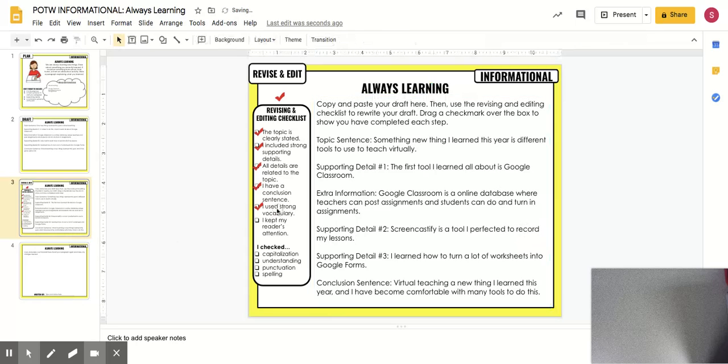Okay, so then I used my strong vocabulary. I changed something so that I could make it a little bit stronger. And then I kept my reader's attention. Yeah, I think so. Okay, put check mark over there.